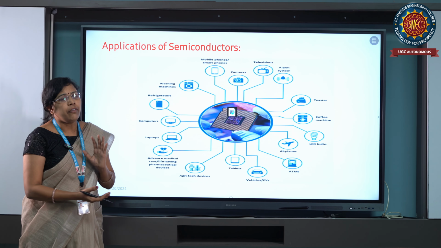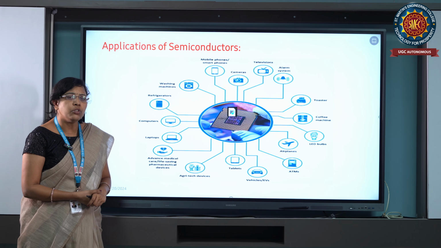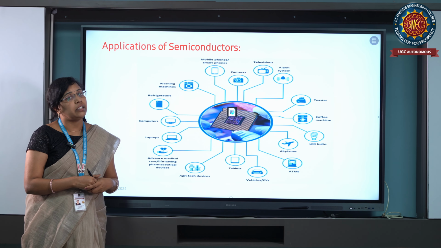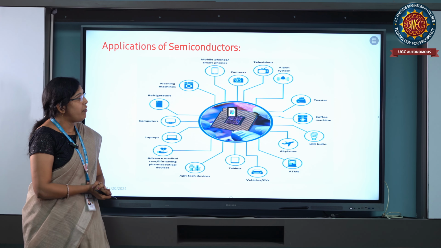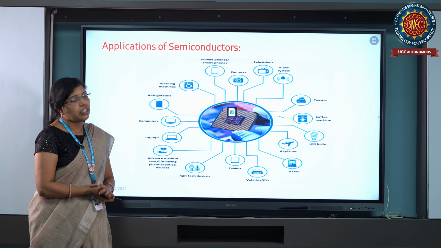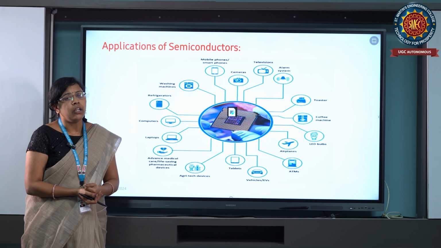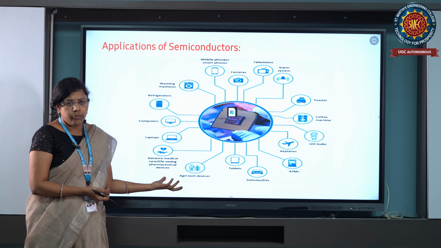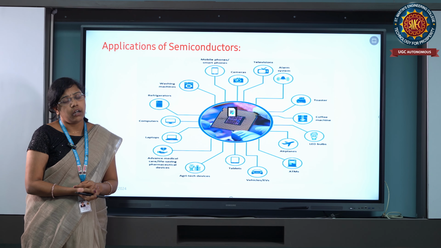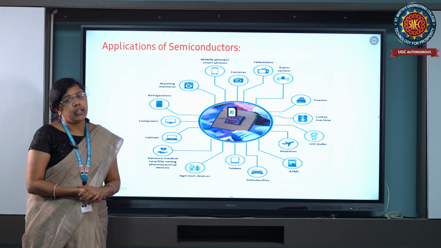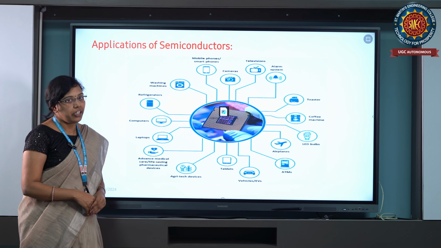Finally, what I want to say is that the main source of these electronic devices is constructed with semiconductor devices only. These are the examples for the semiconductor. When we understand these different types of applications, and in which fields we are using the semiconductor device, only then can we understand the semiconductor's importance. This is the topic we discussed today. Thank you.